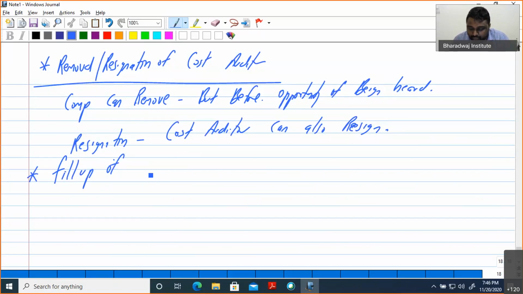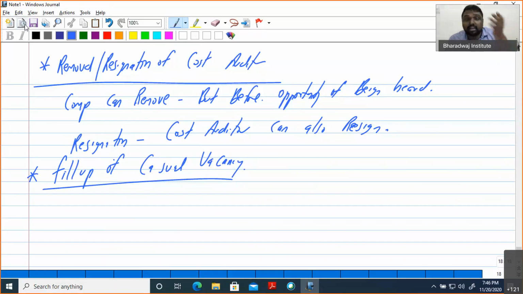Fill up of casual vacancy. What is the meaning of that? There can be a casual vacancy either by death of a cost auditor, removal or resignation, whatever it is. A casual vacancy is also filled by the board of directors. So normal appointment is also by the board of directors, and casual vacancy also by the board of directors.